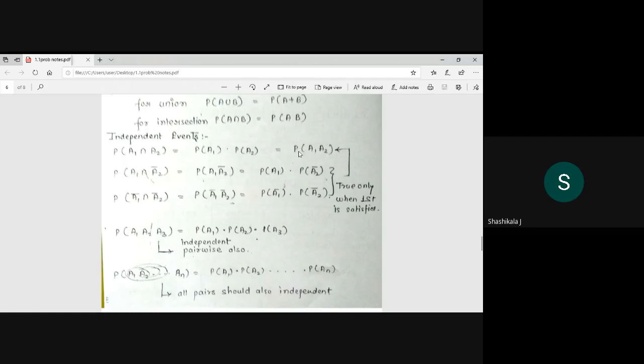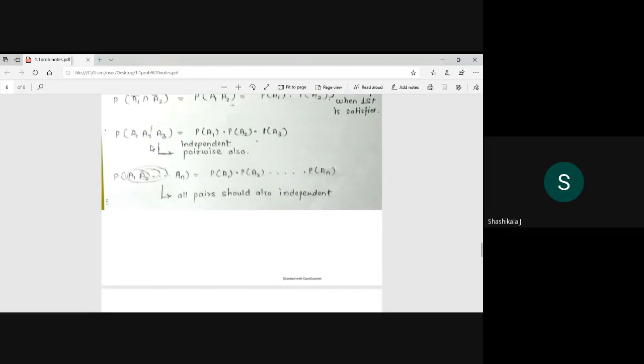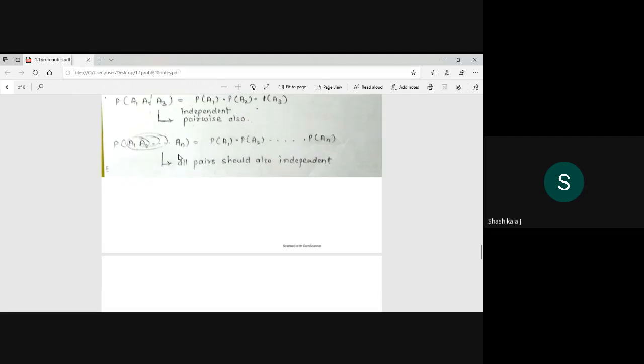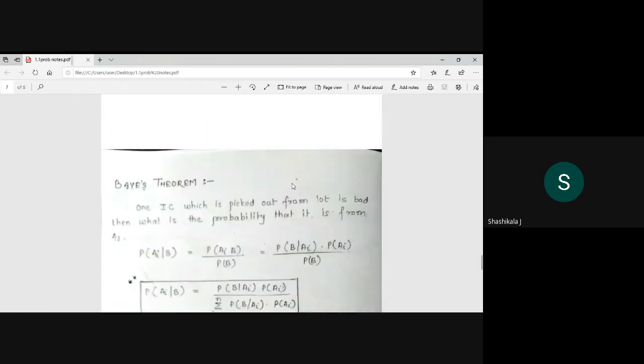This is also denoted as probability of A1 into A2. That means it is the product of the individual probabilities. Similarly, if it is pairwise independent, then P of A1, A2 and A3 is P of A1, A2 and A3. And if all pairs should be independent, then it is extended to n probabilities.